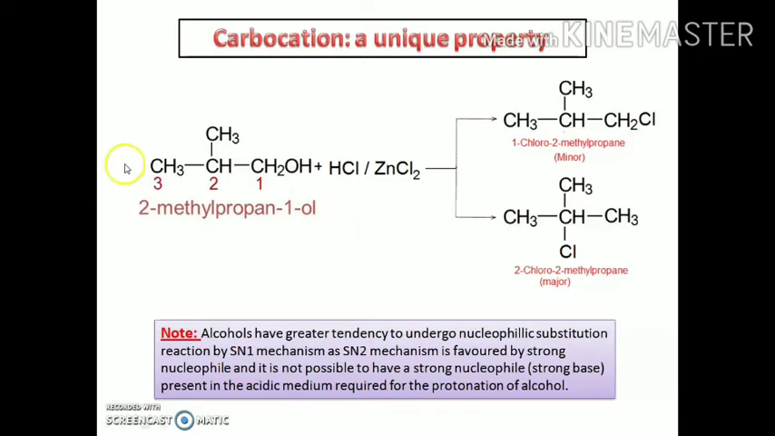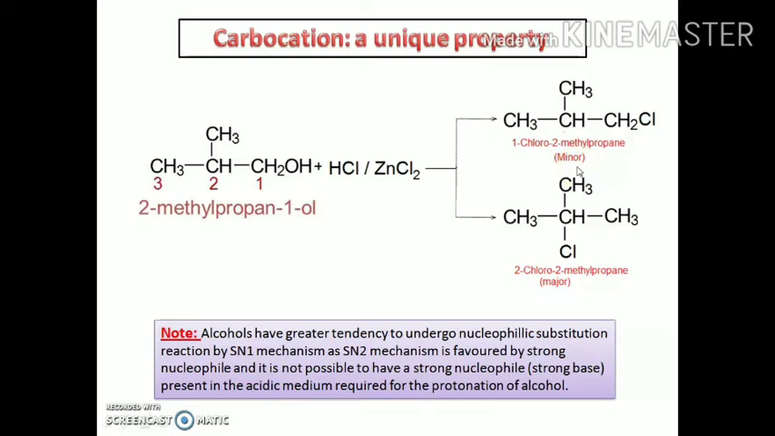For example, if 2-methylpropan-1-ol is treated with hydrochloric acid in the presence of anhydrous zinc chloride, 2-chloro-2-methylpropane is formed as a major product, while 1-chloro-2-methylpropane is formed as a minor product.